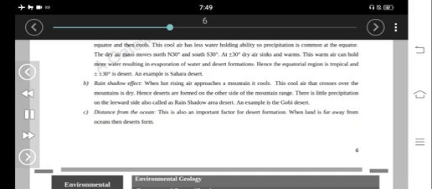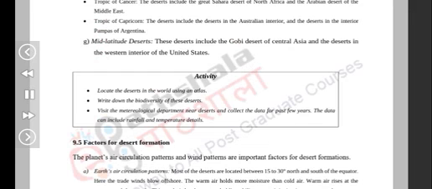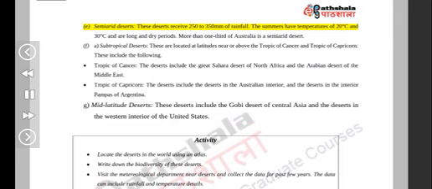Semi-arid deserts. These deserts receive 250 to 350 millimeters of rainfall. The summers have temperatures of 20 degrees Celsius to 30 degrees Celsius and are long and dry periods. More than one-third of Australia is a semi-arid desert.